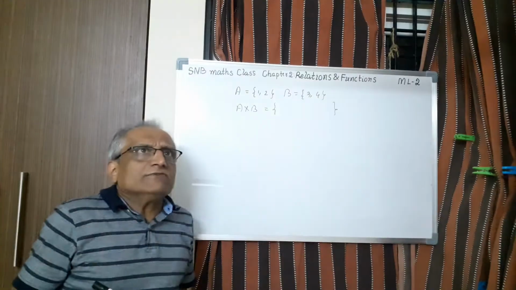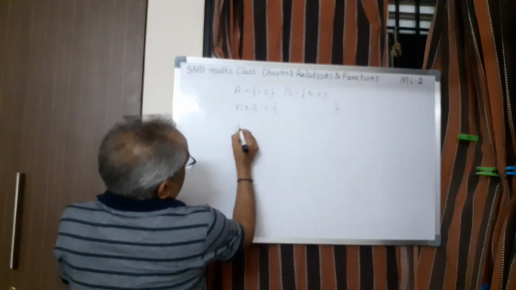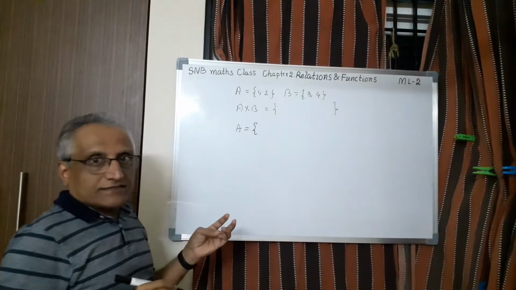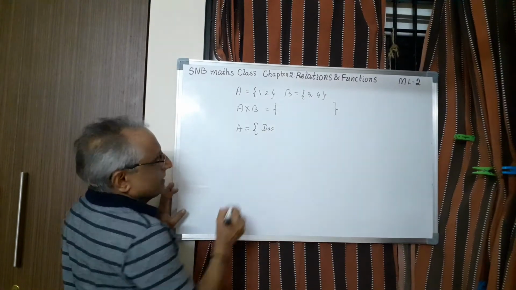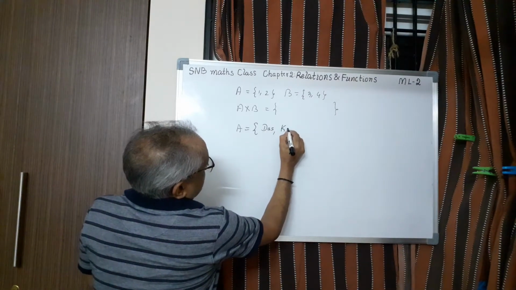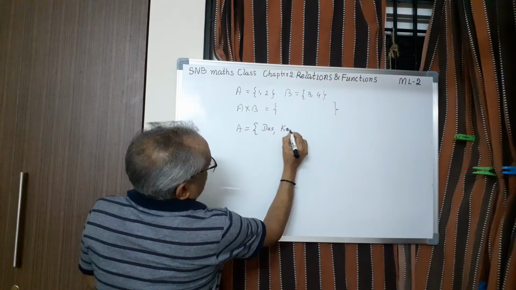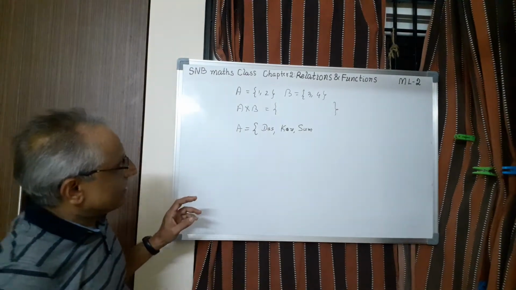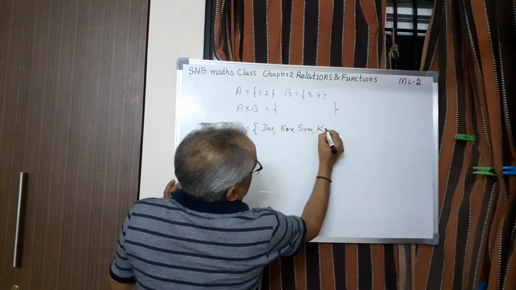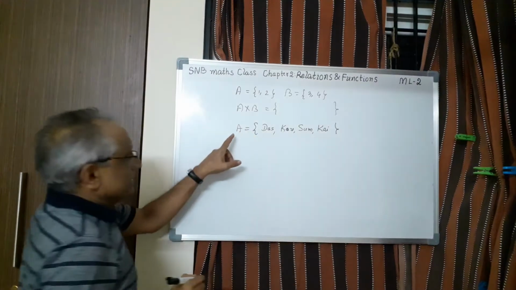But for the beginner, when we ask why it is called relation, it may not be convincing. Therefore, let me give a very simple, relevant example. You know Ramayana. Let me take for example A as the set of Dasharath, the king. Let me write DA, Dasharath. Then his wife Kausalya, I will write KOU, Kausalya. Then Sumitra, and he had three wives, and Kaikeyi. So this is the set.